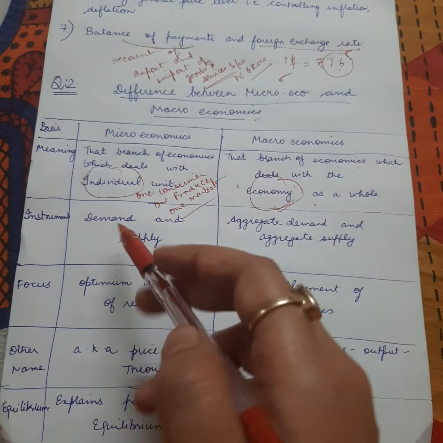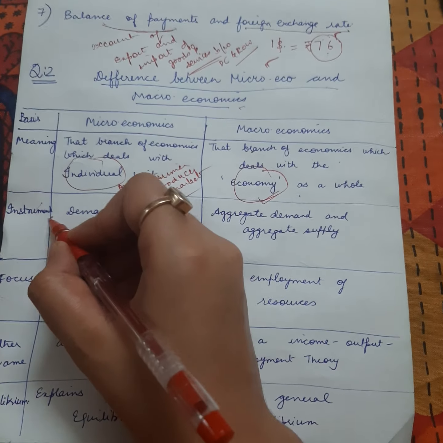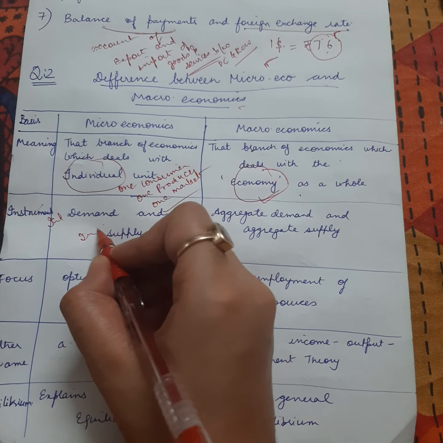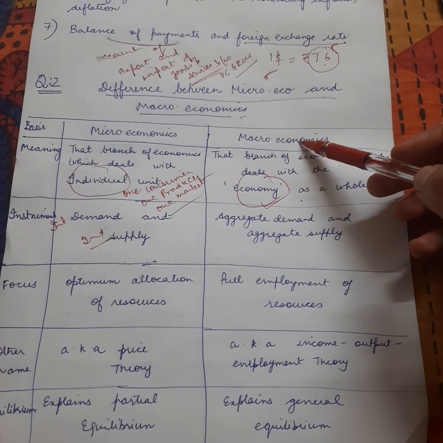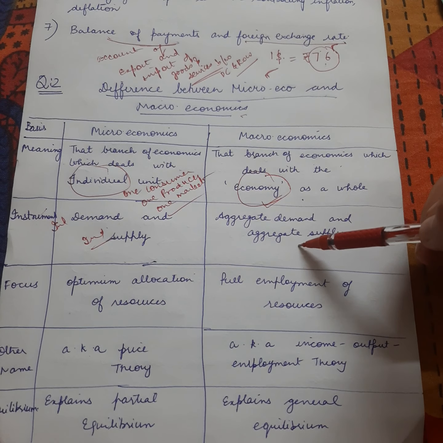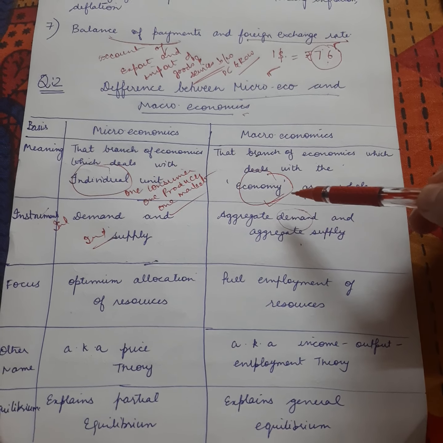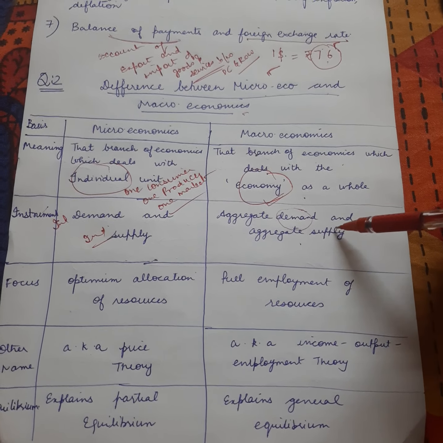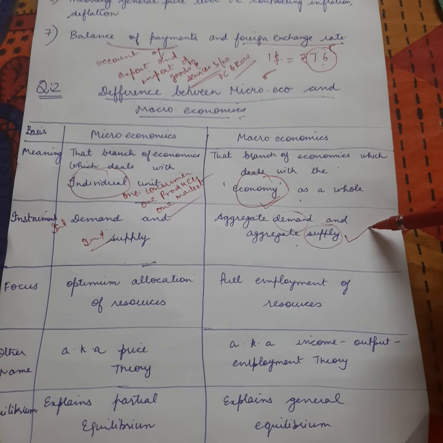Next, what are the instruments of microeconomics? Demand and supply, individual demand and individual supply. Okay, and what are the instruments of macroeconomics? Aggregate demand, aggregate supply. What is aggregate demand? The demand at the level of the whole economy. And what is aggregate supply? The supply of all goods and services at the level of the economy as a whole.